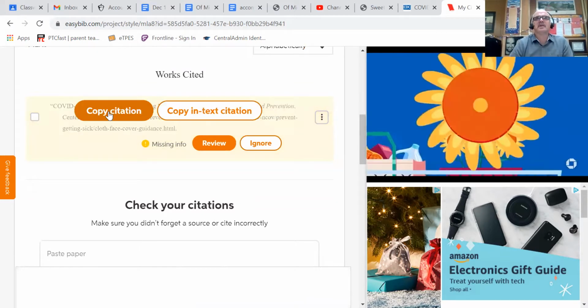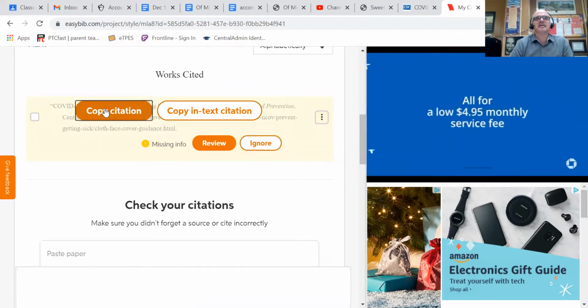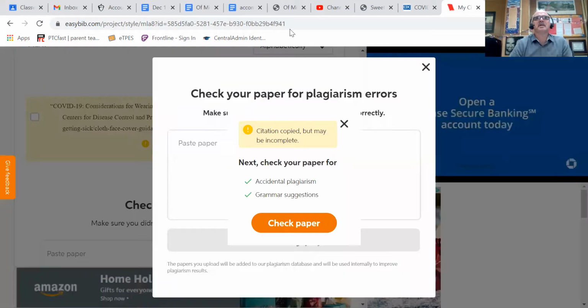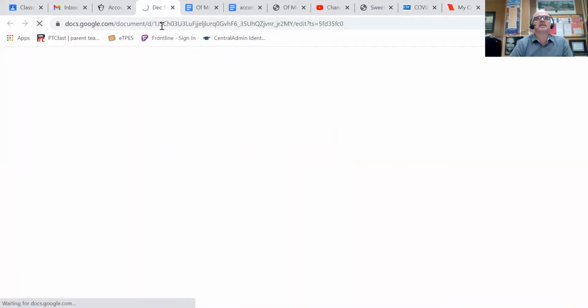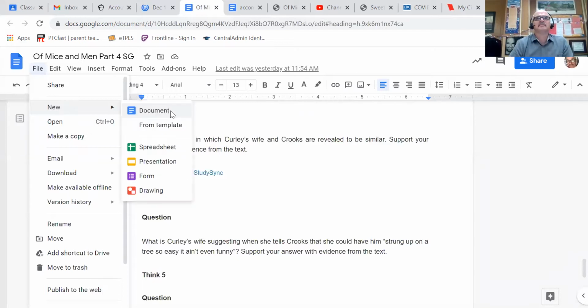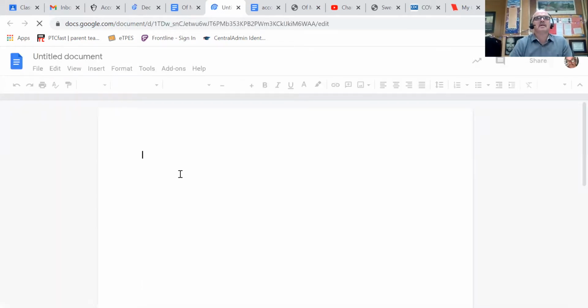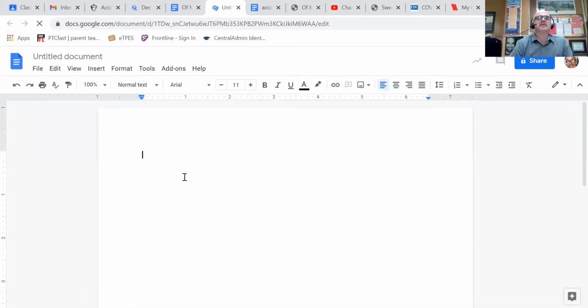Now you can highlight it and copy it, but here it just says copy citation. Okay, I'm gonna copy that. Now I'm gonna start my own Google Doc, and I'm going to paste that citation in here.